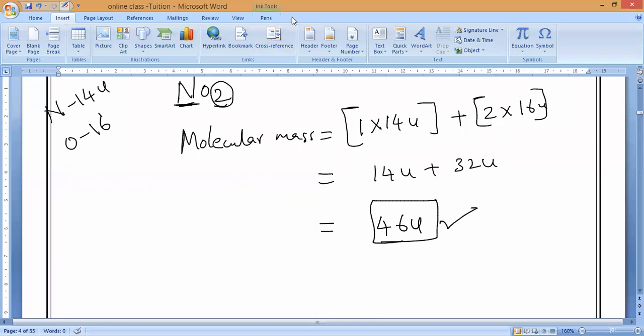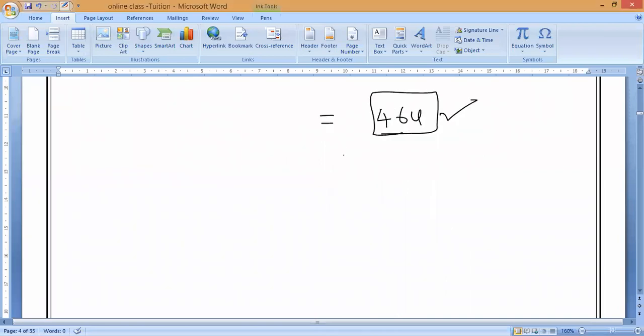Now most of the elements in our periodic table are isotopes. Fourth chapter we will study. Same atomic number but different atomic mass will be there. That is called isotopes. That is why some atomic masses come in fractions or decimals. That you should also learn.